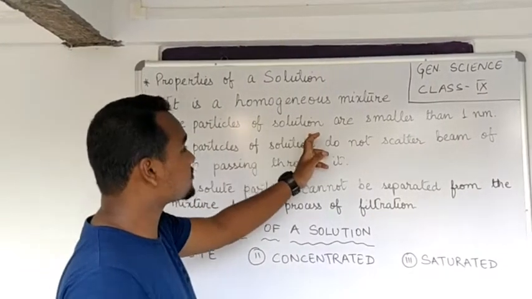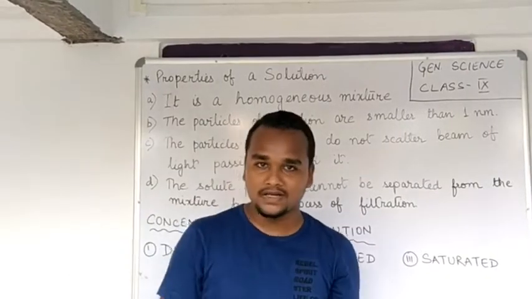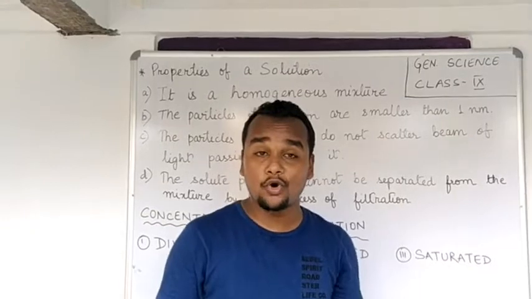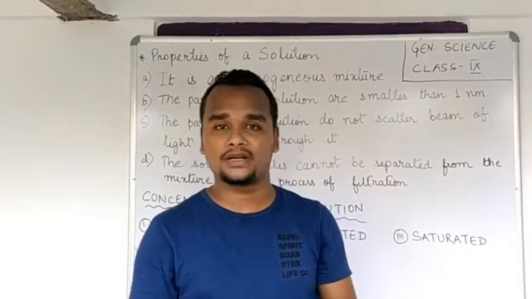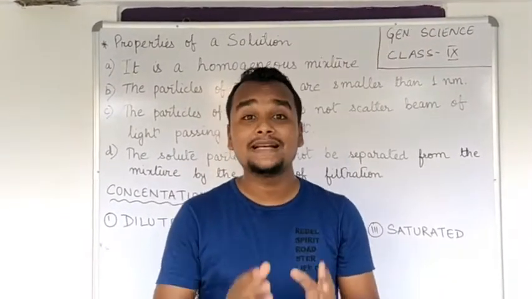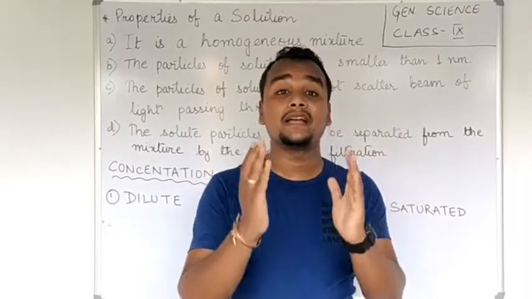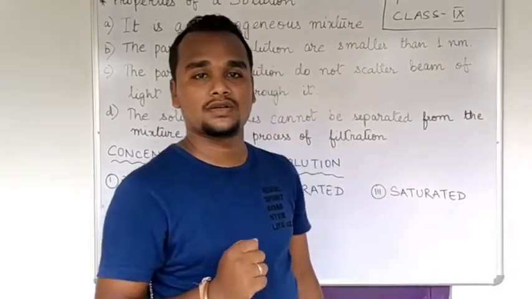The particles of solution are smaller than 1 nanometer. What is the meaning of 1 nanometer? 1 nanometer equals 10 to the power minus 9 meter, or 1 by 10 to the power 9 meter is equal to 1 nanometer.